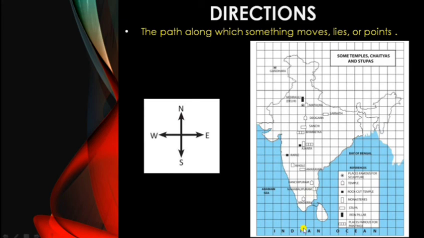Now here you can see the key symbols. Temple is here, so see various temples. One temple is here, then one temple is here, another temple is here. All these are keys which help us easily identify which places, which structures, and which portions are located in different areas. So this is all about direction.